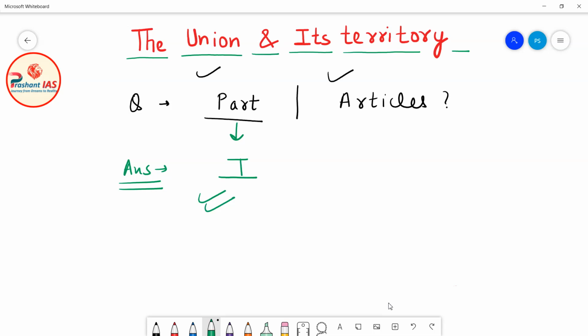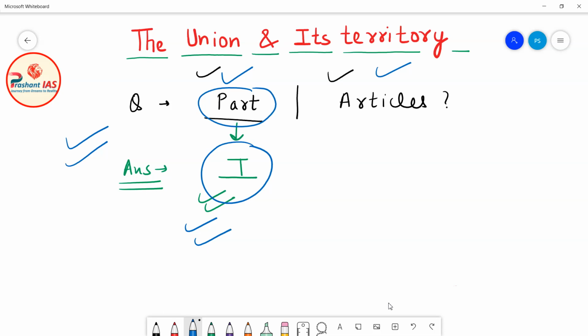In the beginning, when I actually started the course of Indian polity for UPSC, I left this topic to be covered in the last, because this is a very simple topic. First of all, I covered all the important, complex and difficult topics, and in the last I am taking all the simple topics. This chapter is given under Part 1 of the Indian Constitution.